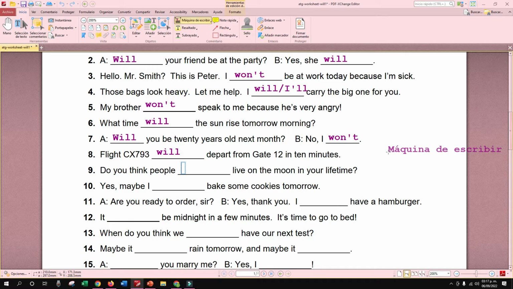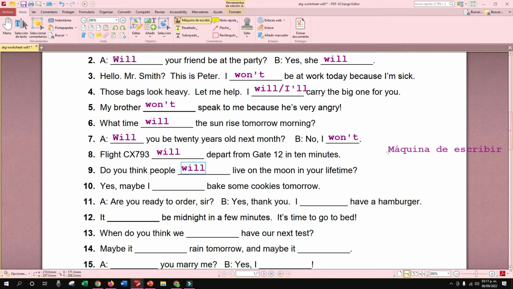Tell me, will or won't? Will. That is the question, right? So, will. Perfect. Do you think people will live on the moon? Yes, it says will.